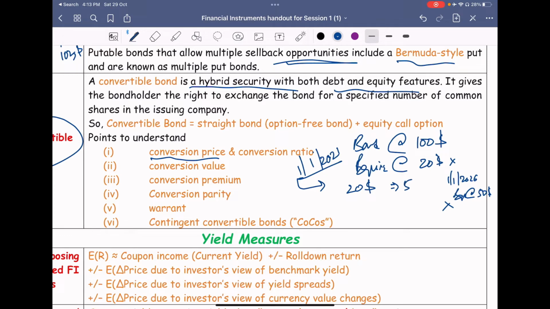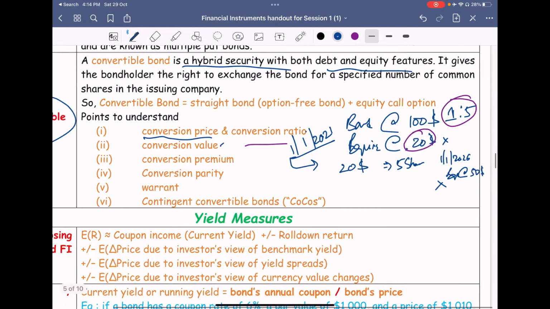So you will get 5 shares for every one bond, 1:5. This is called the conversion price, and the same thing, if you put it in ratio style, is called the conversion ratio.